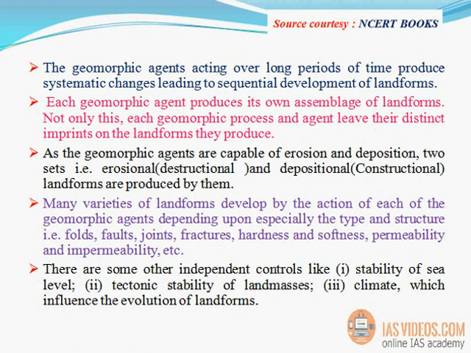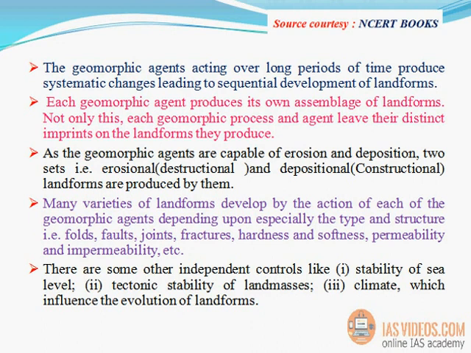The geomorphic agents acting over long periods of time produce systematic changes leading to sequential development of landforms. Each geomorphic agent produces its own assemblage of landforms. Not only this, each geomorphic process and agent leave their distinct imprints on the landforms they produce.